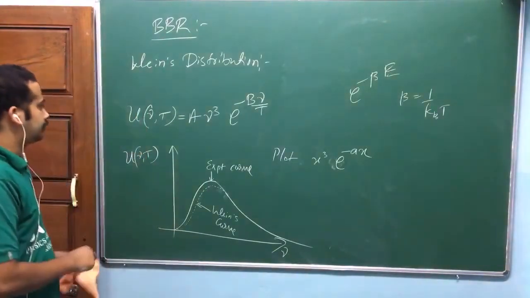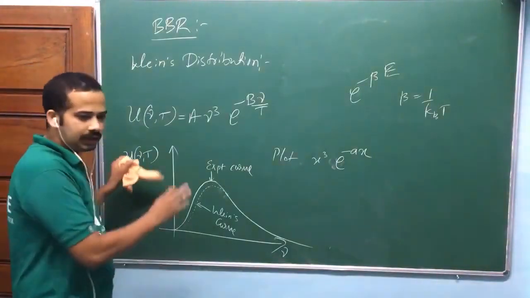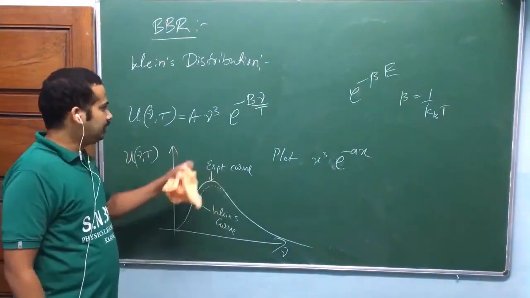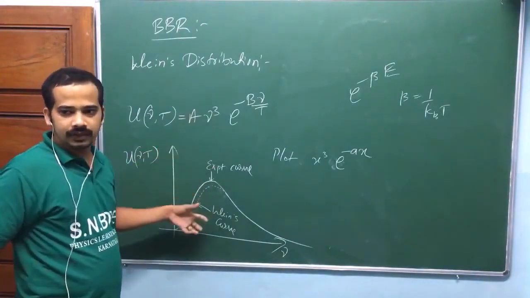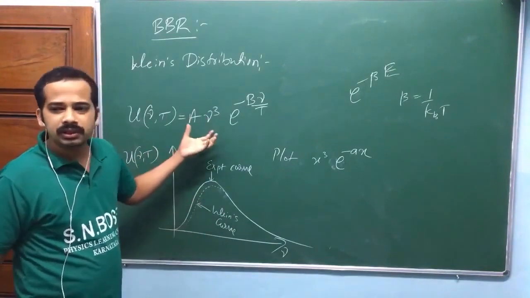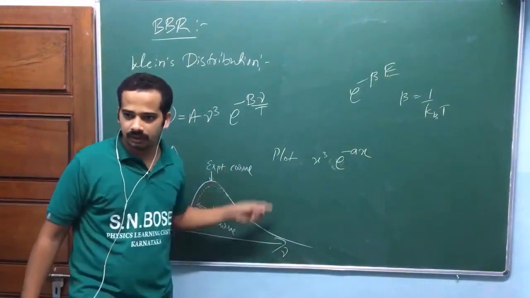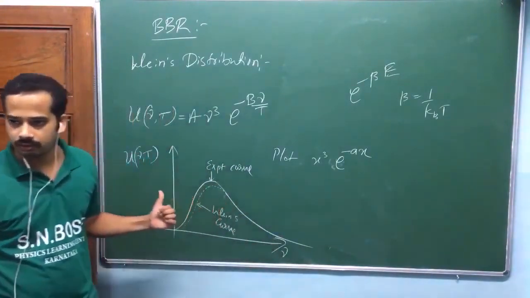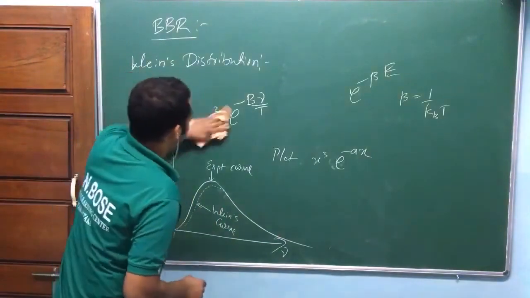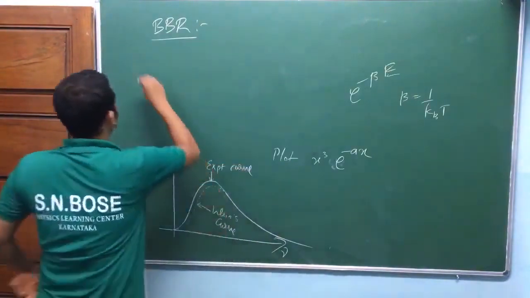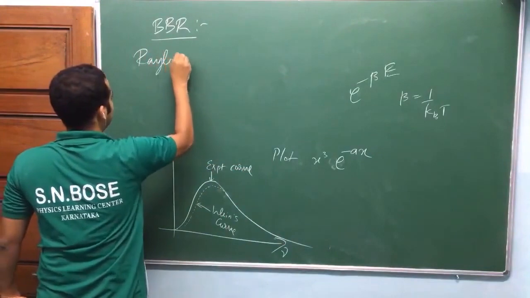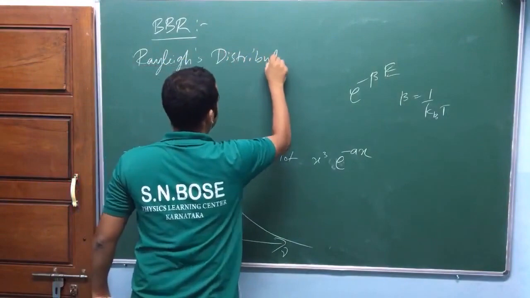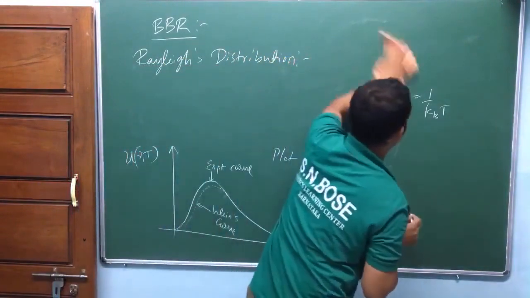Now Rayleigh's distribution. So the next idea, this is a kind of attempt. Again, I'm not discussing much, because since this is not fitting, whatever assumption he has made, I don't care about it because that is not true. It might have fit one part of the curve, but that's not true. So Rayleigh's law, Rayleigh's distribution.